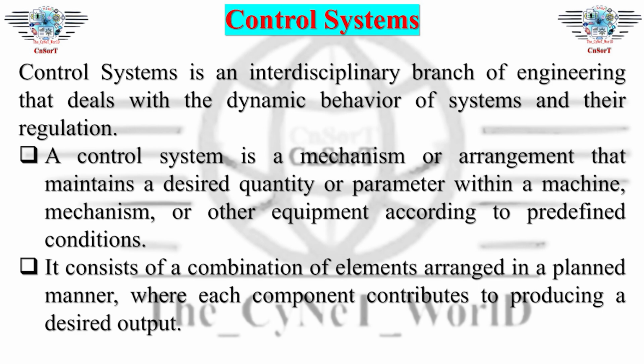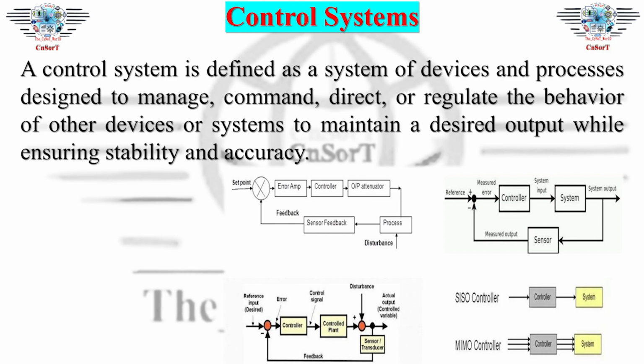It consists of a combination of elements arranged in a planned manner, where each component contributes to producing a desired output. A control system is defined as a system of devices and processes designed to manage, command, direct, or regulate the behavior of other devices or systems to maintain a desired output while ensuring stability and accuracy.